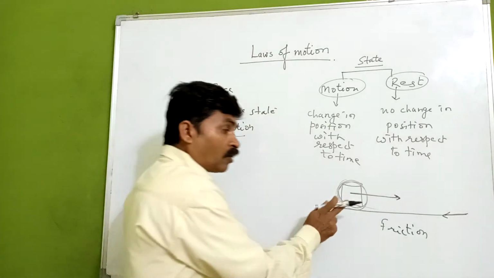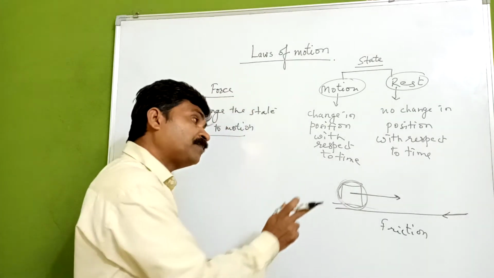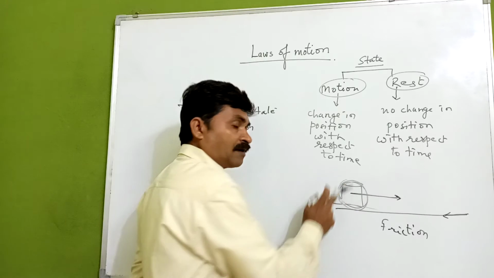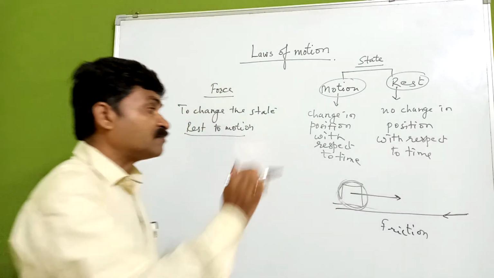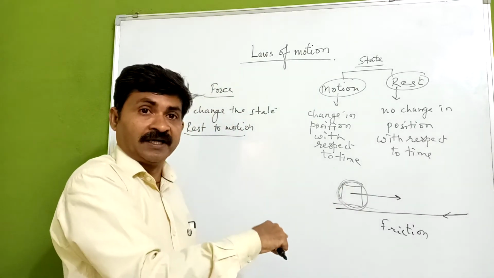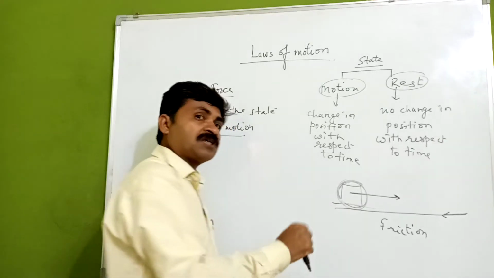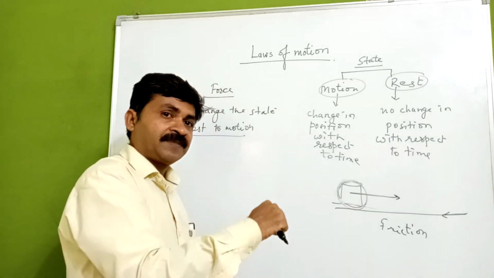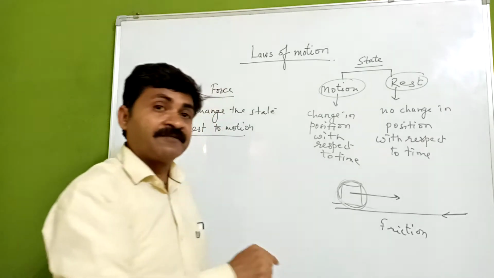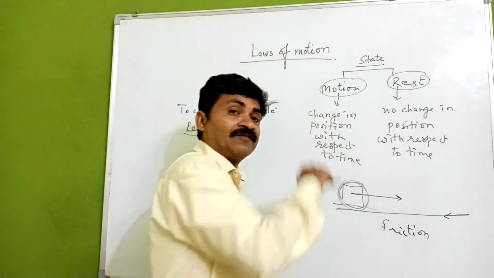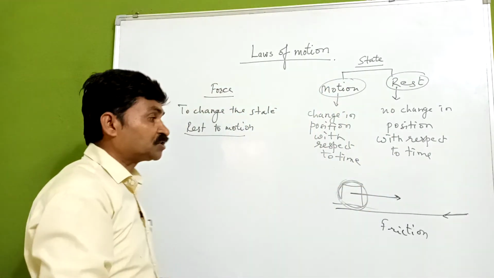But this body wants to keep itself in motion. Means there is some inherent property of a body which tries to keep itself in a state of rest if it is at rest, and in a state of motion if it is in motion.